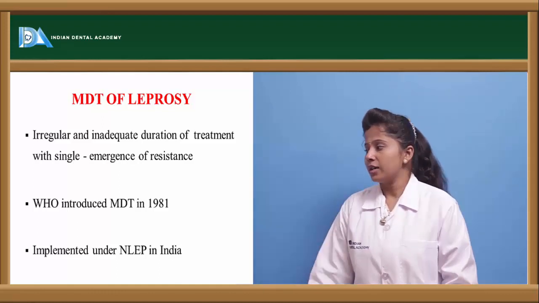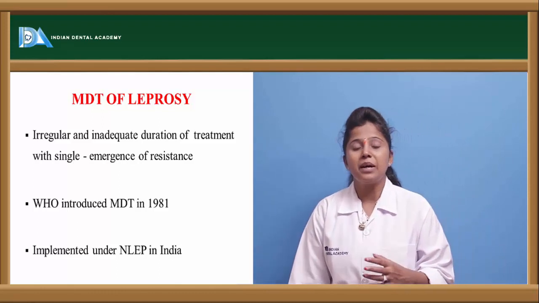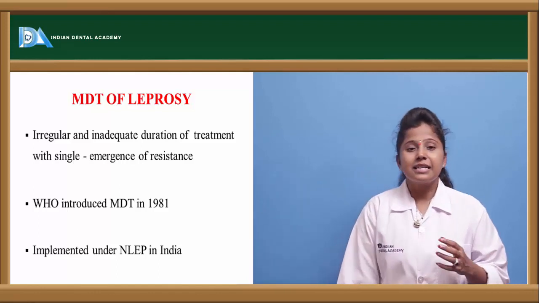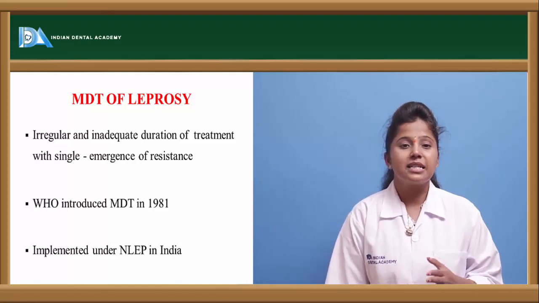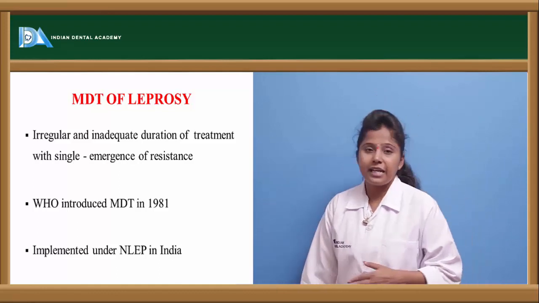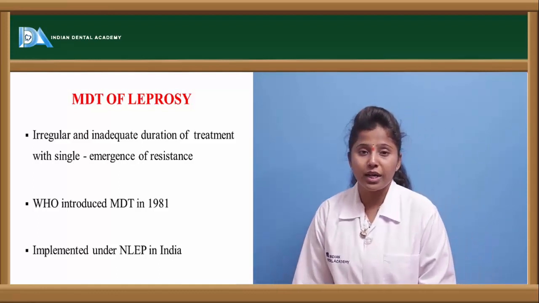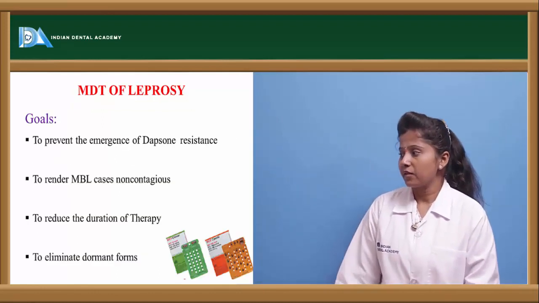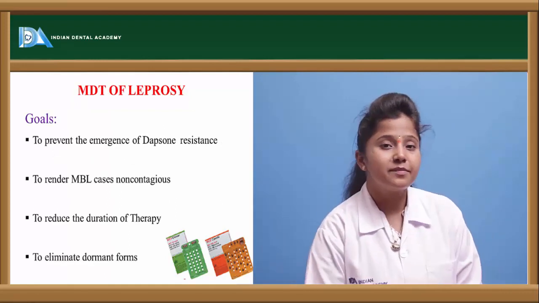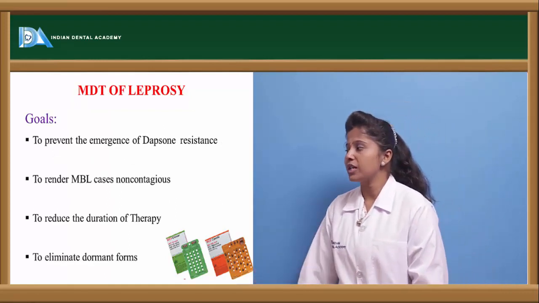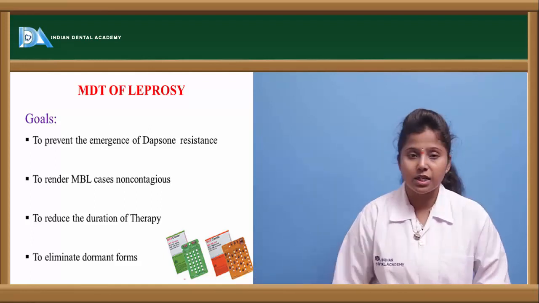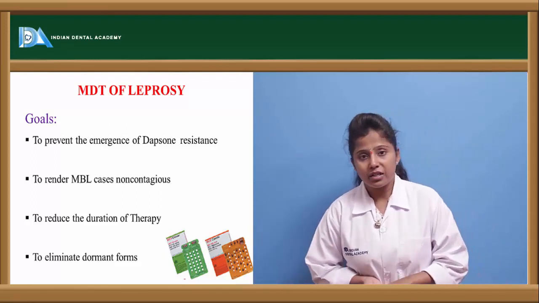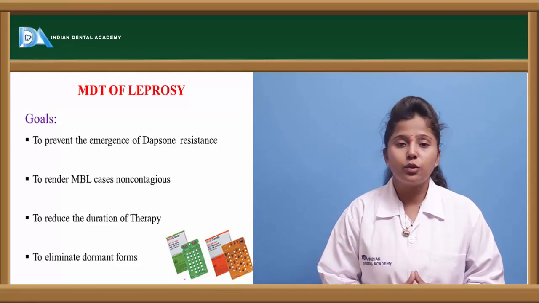Here the WHO introduced the multi-drug treatment for leprosy in almost 1981, and this is implemented in NLEP, the National Leprosy Eradication Program, where this multi-drug treatment policy has been implemented. What are the main goals of this? Why is multi-drug treatment given in leprosy? The main goals are to prevent the emergence of dapsone resistance. If dapsone is the mainly used drug in leprosy and it shows resistance, then multi-drug treatment is preferred, and it is used to reduce the duration of therapy.